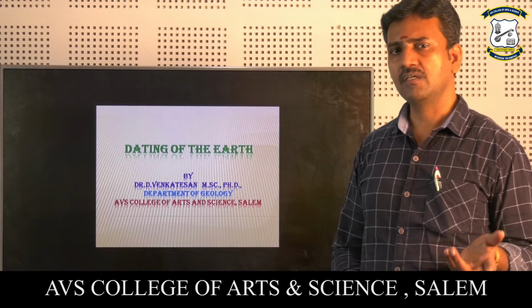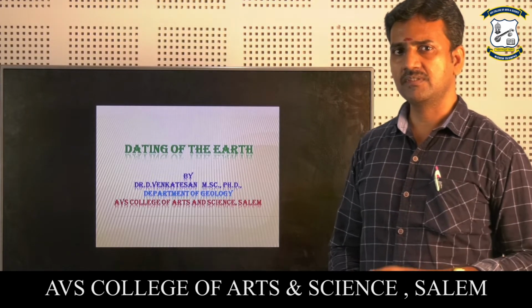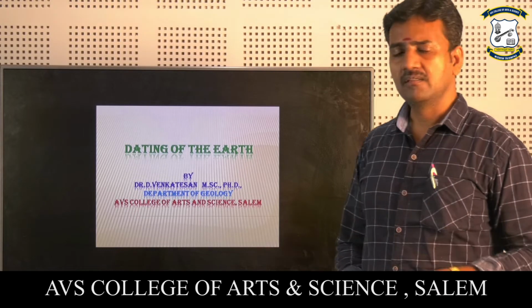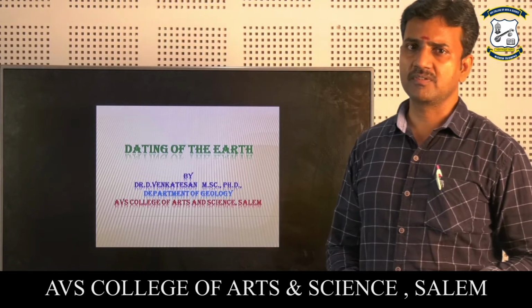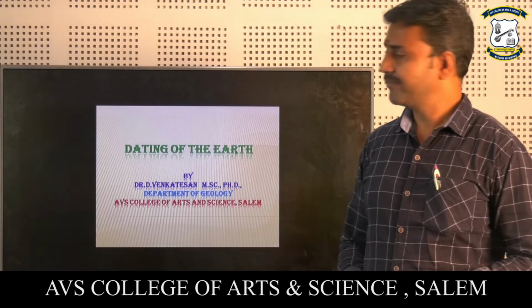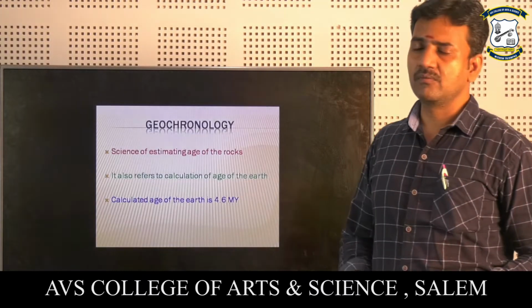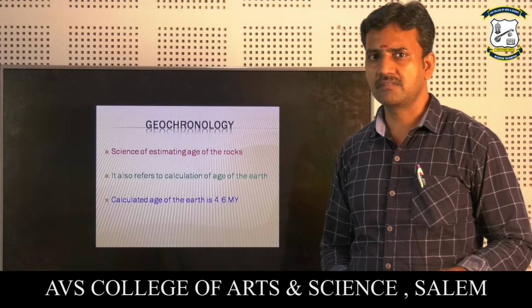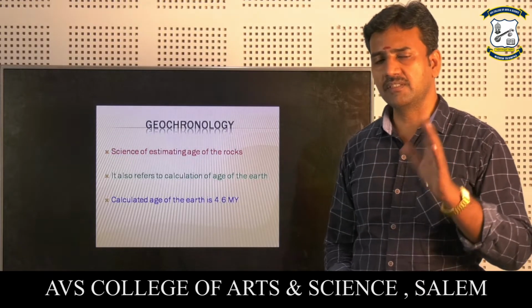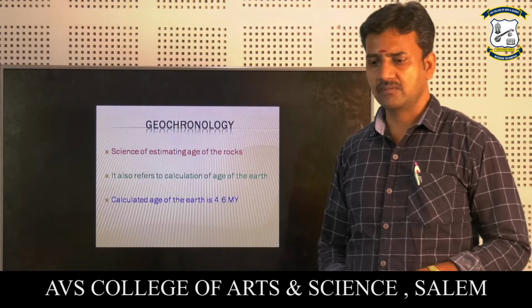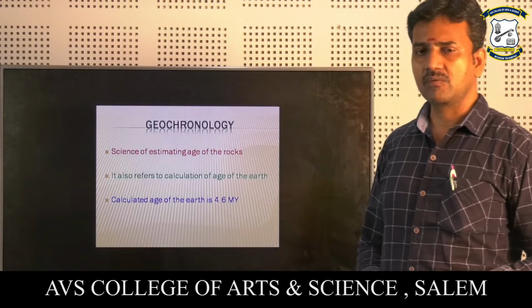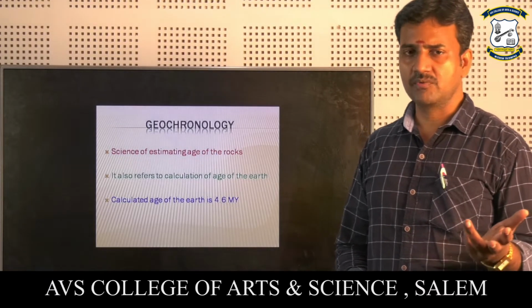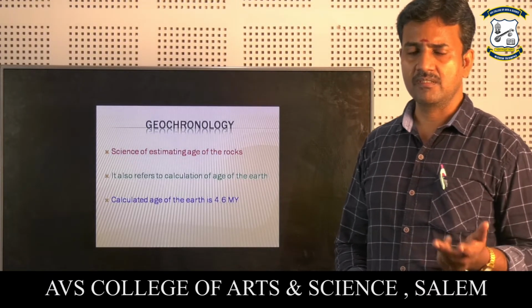We are going to add carbon dating, and there are so many methods. First we are going to look at geochronology. What is geochronology? It is a science, the science of measuring the age of the earth. There are so many methods: one biological method, the uranium thorium method, then the physical method and temperature.